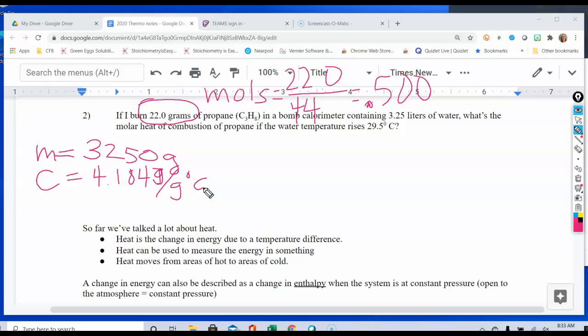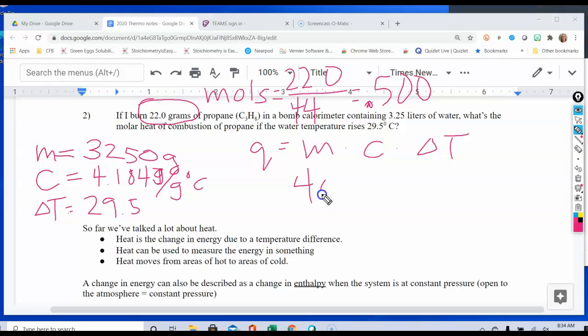And then we have our total temperature rise of 29.5 degrees Celsius. And so then we're going to multiply these things together in the format of Q is equal to M times C times delta T. So we're going to have 3,250 times 4.184 times 29.5, and I'm getting 401,141 joules, which in kilojoules is going to come out to 4,011 kilojoules.